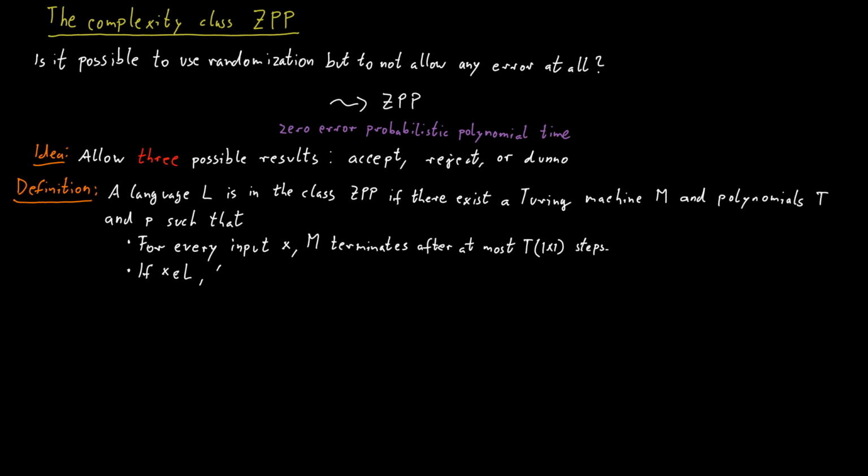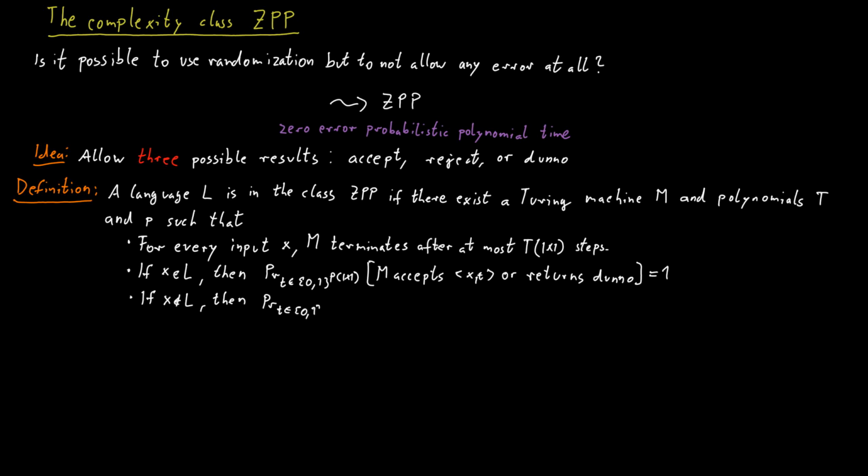And then if the word X is in the language L, then the probability that the machine accepts X combined with a random bit string, or returns I don't know on such an input, should be equal to 1. So this should always happen, either accept or say I don't know. If the word is not in the language, however, the machine should always, with probability 1, either reject or say I don't know.